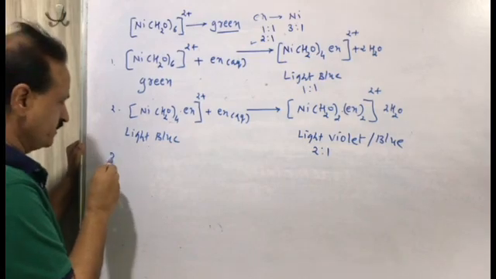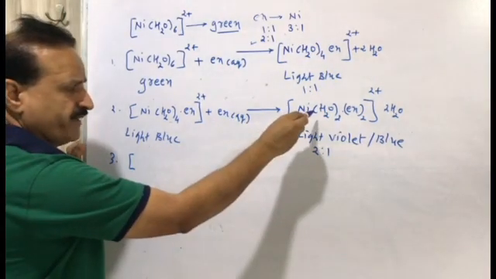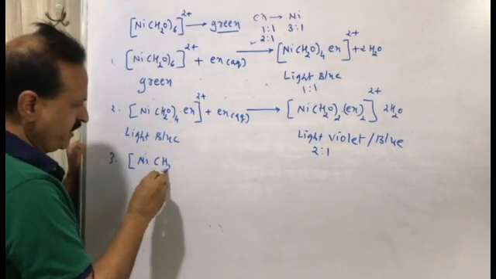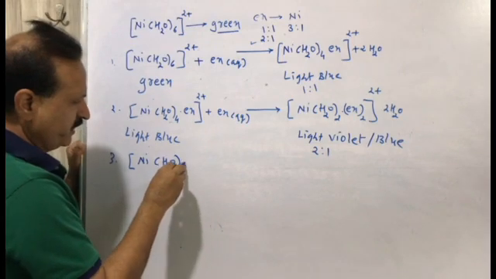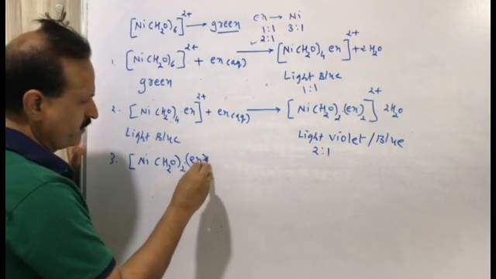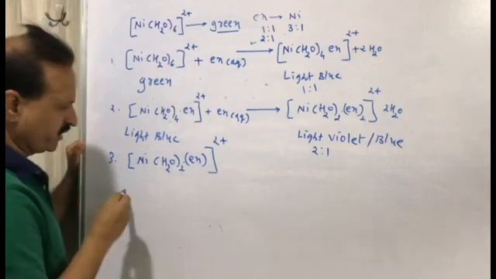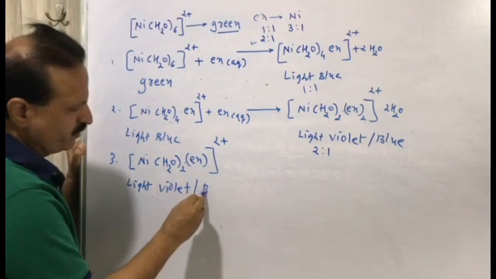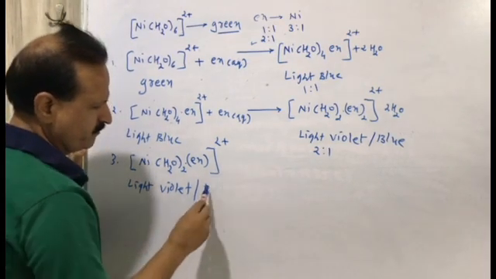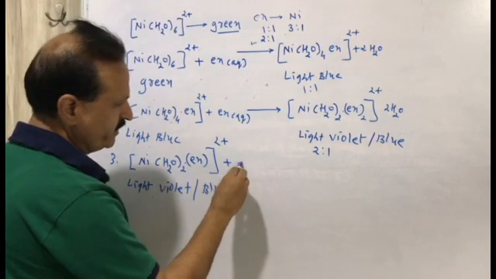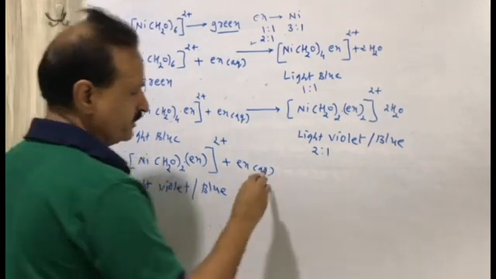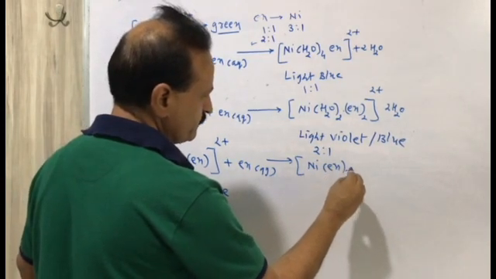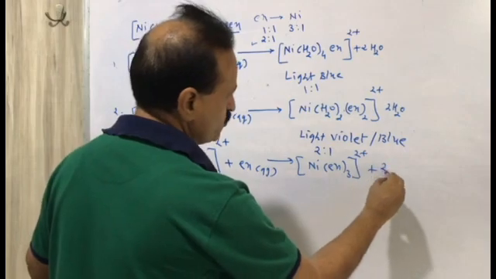Now the third equation. Again this complex compound [Ni(H2O)2(en)2]2+, whose color is light violet or blue, reacts with aqueous en. Then the product will be [Ni(en)3]2+ plus 2 H2O.